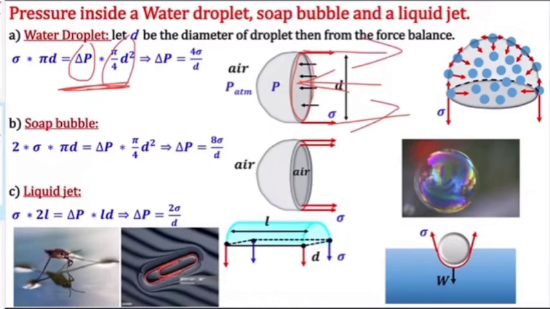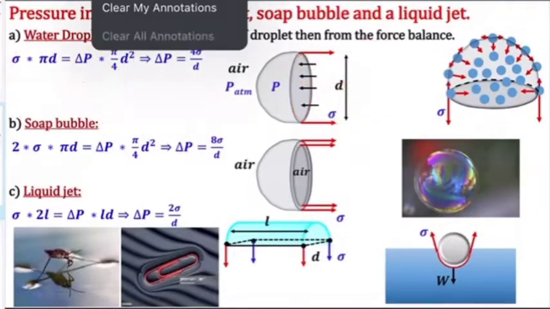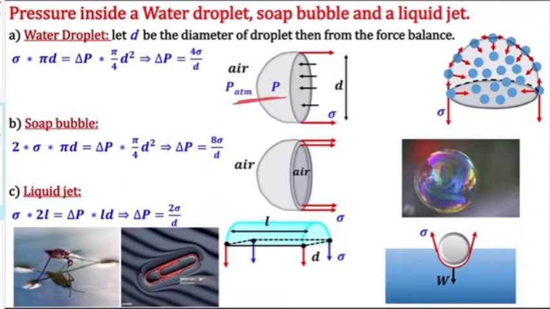Now we know surface tension is force per unit length, so this is force per unit length multiplied by length. For a circle, what is the length or circumference? It is pi into d. Pressure into area is force, and surface tension into length is force, so you should note the difference: this is length and this is area. With this force balance, what we get is the pressure difference P minus P atmosphere is 4 sigma divided by d.